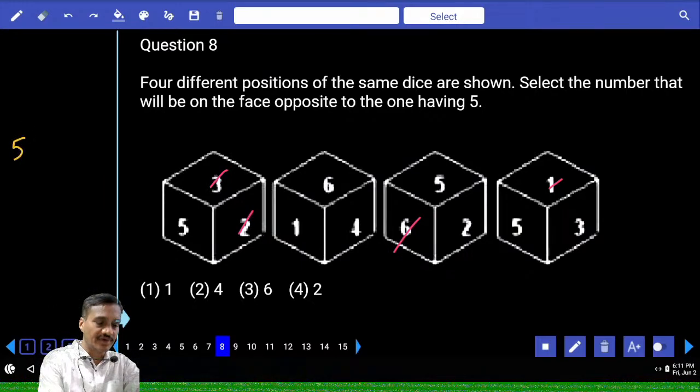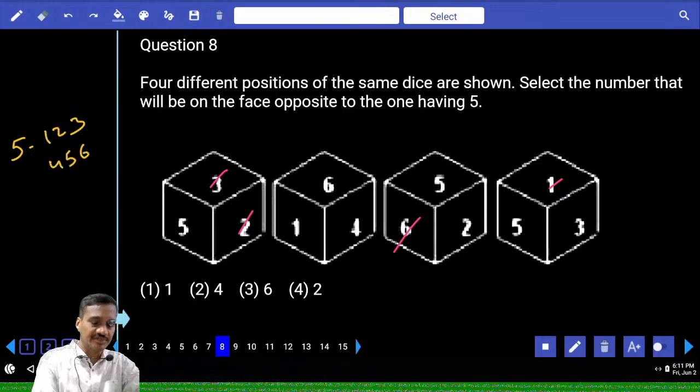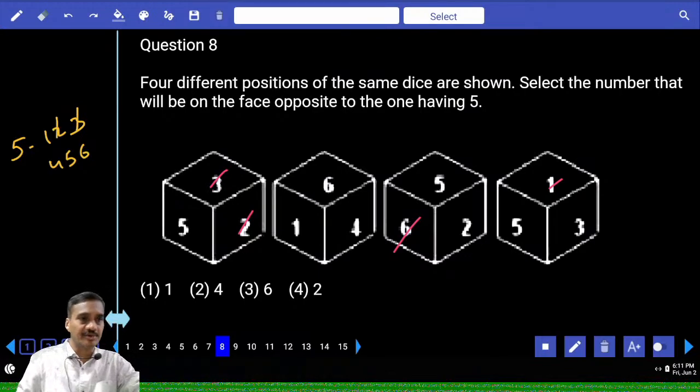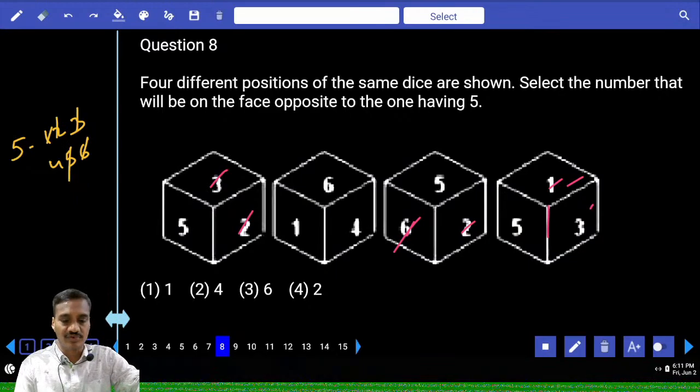With the help of choice 1, figure 1, 2 and 3 are adjacent, so it cannot be opposite to 5. And here, to this 5, 2 and 6 are adjacent, hence it cannot be opposite. And next one, to this 5, 1 and 3 are adjacent, and they cannot be opposite. And 5 cannot be opposite to 5. And what is left over? 4. Hence 5 and 4 are opposite, that is choice 2, question number 8.